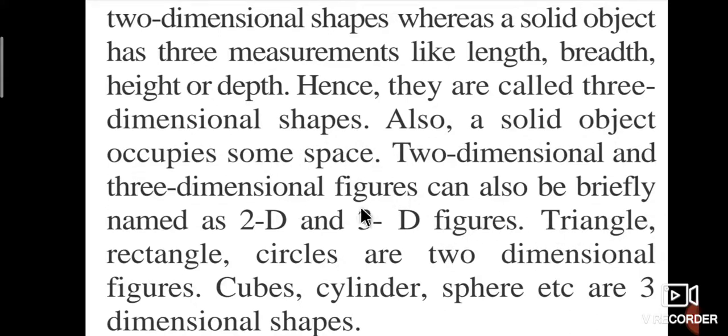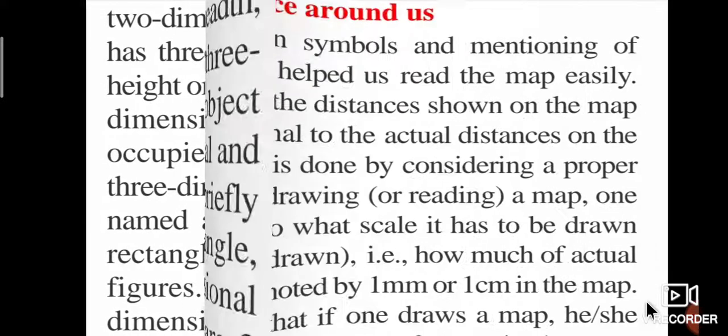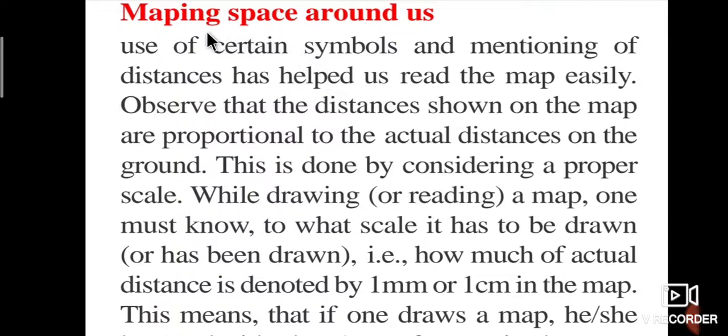Next, therefore, the two-dimensional shapes are triangle, rectangle, circle. Three-dimensional shapes are cubes, cylinder, sphere, etc. Again we shall discuss, students, the next very important topic, that is mapping space around us. Use of certain symbols and mentioning of distances has helped us read the map easily.